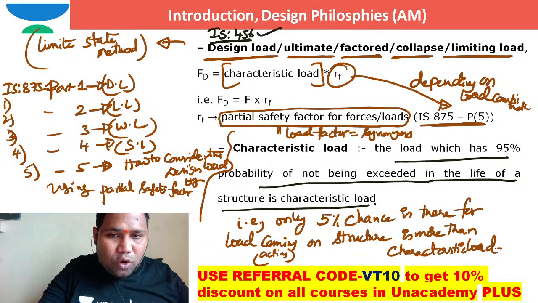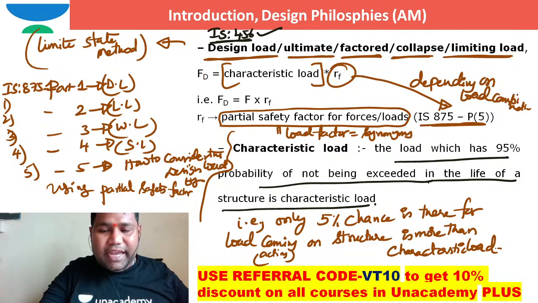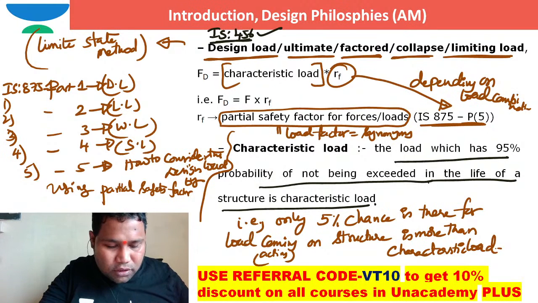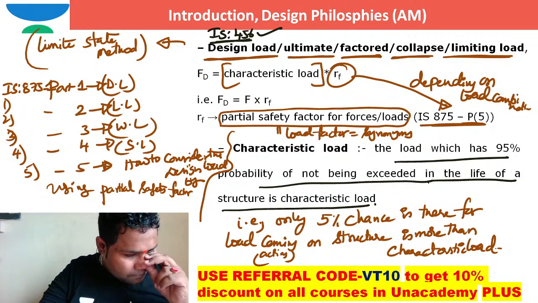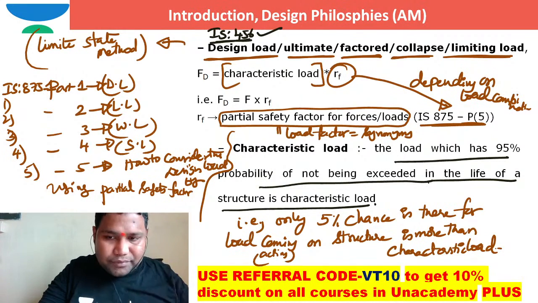After I work out the loads, I will go to the strength. Can I move to the next slide? Is that okay? Yes.